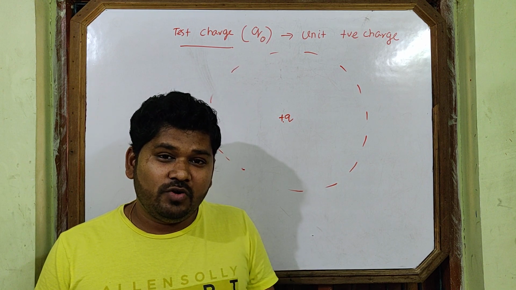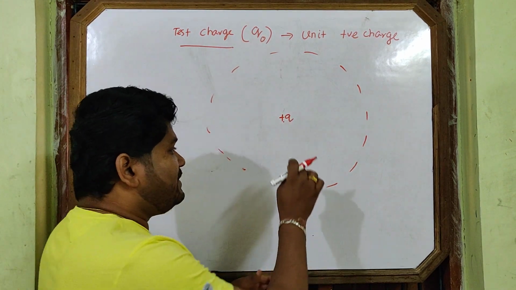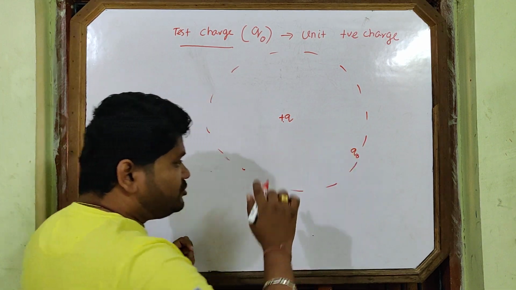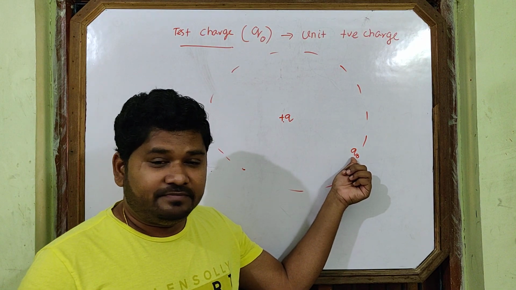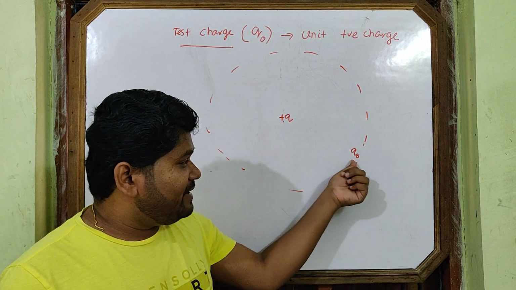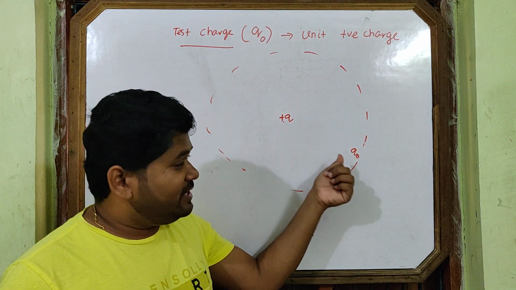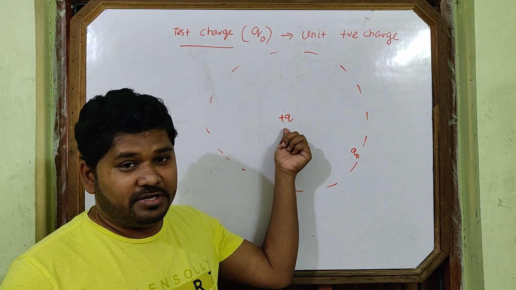Why? Because its own field should not affect the field of the source charge. If this is the test charge here, it also has its own field. The test charge also has its own field, but its field is very small. It should not affect the field of the source charge.